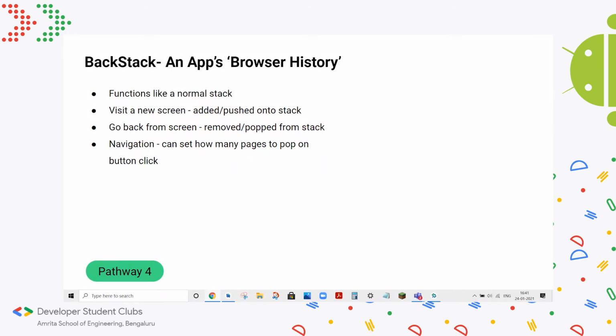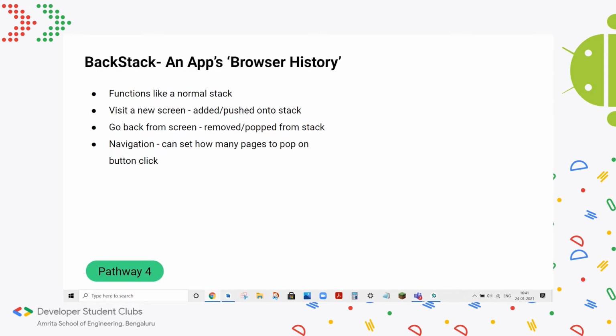If you open up the YouTube app, let's take the example of the YouTube app. The first screen that we pushed onto the stack is the home page. And when you click to the subscriptions page, the icon at the bottom, that we pushed onto the stack as well. Now, when you click the back button and go to the home page, the thing on top, which is the subscriptions page, would be removed, and only the home page would be left in the stack.